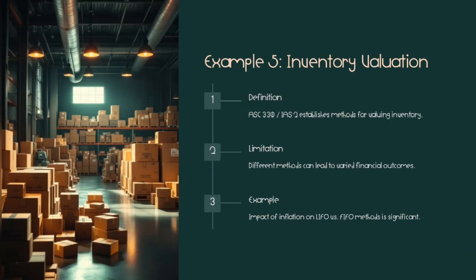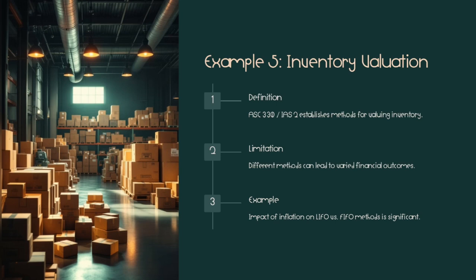Example 5, inventory valuation, is defined under ASC 330 or IAS 2, which establishes methods for valuing inventory. The limitation is that different methods can lead to varied financial outcomes.